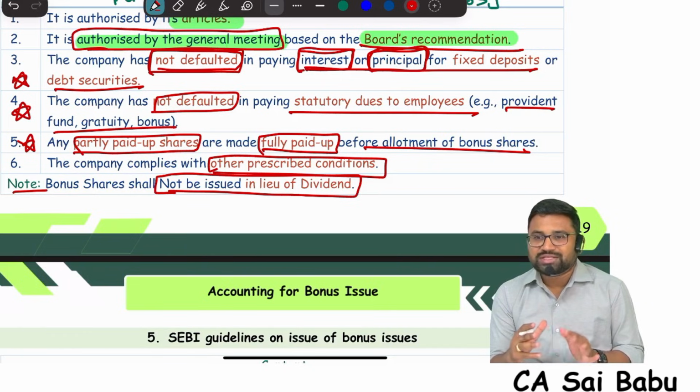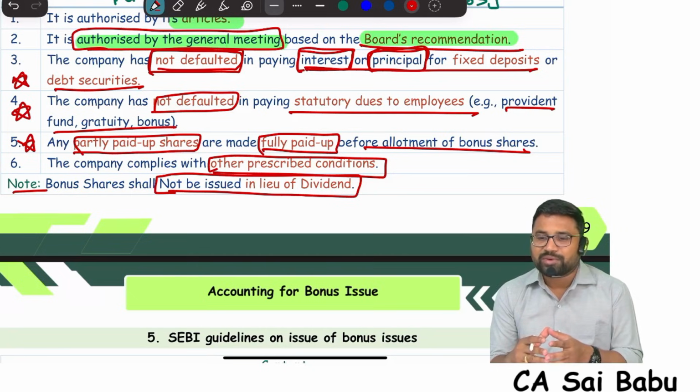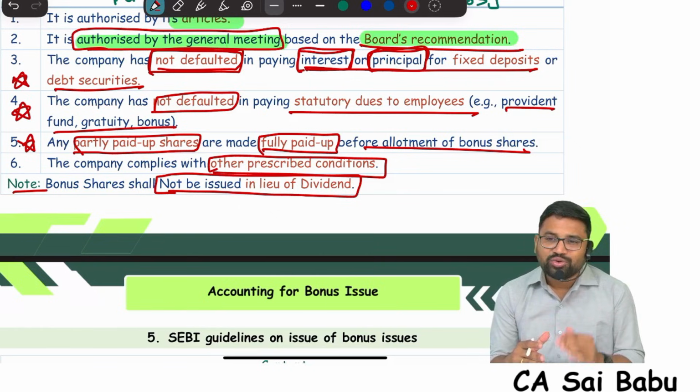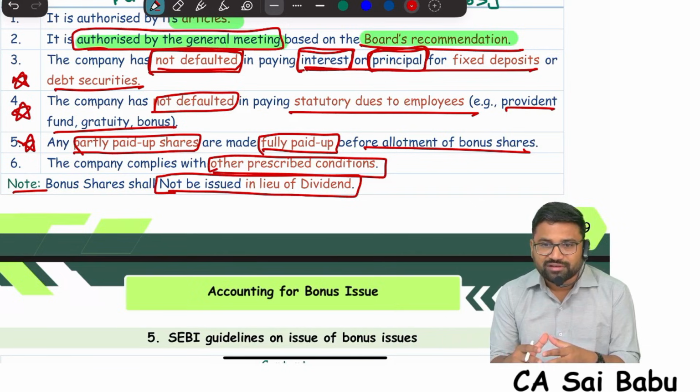Dividend will generally be paid in the form of cash. If the company does not have cash, what will they do? They will issue bonus shares to satisfy the shareholders. But how will a shareholder be satisfied by receiving bonus shares? Because it is your own profit they are giving you in the form of shares.